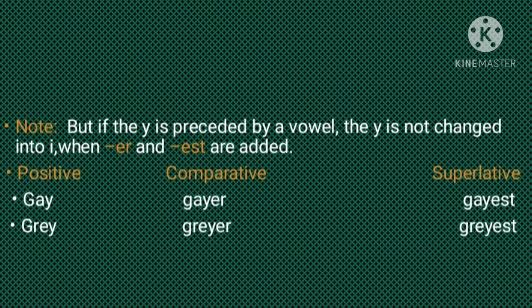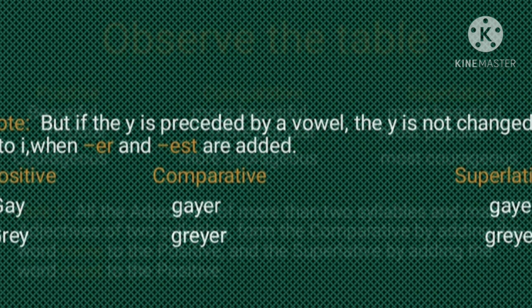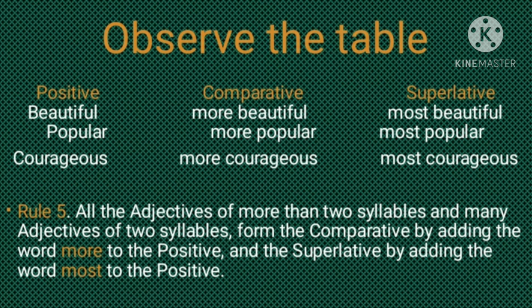So here, if you see, the positive degree words are gay, grey. To change them into comparative, Y is not removed. You just have to add ER for the comparative, and you just have to add EST to change that positive degree adjective into superlative. So gay, gayer, gayest, grey, greyer, greyest. Children, we have learned and observed so many tables to change positive degree adjectives into comparative and superlative, and we have also learned the rules to be followed.